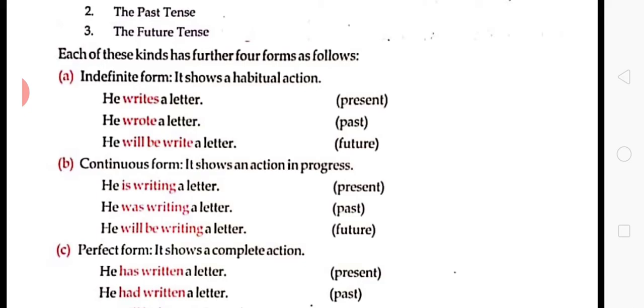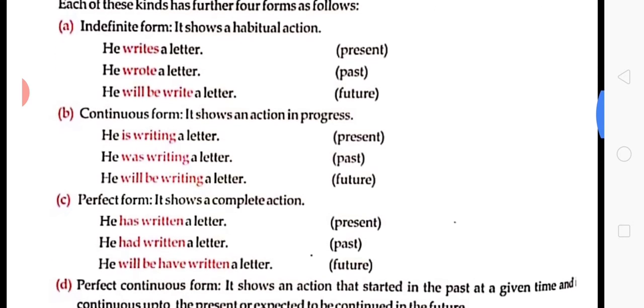The second is continuous form of tense, meaning the action which is in progress, which is in continuity, it is still going on. For example, I am teaching you right now. So this is in continuous form. He is writing a letter, he was writing a letter, he will be writing a letter, means the work is in progress, the work is in continuity in all the tenses, in all the time.